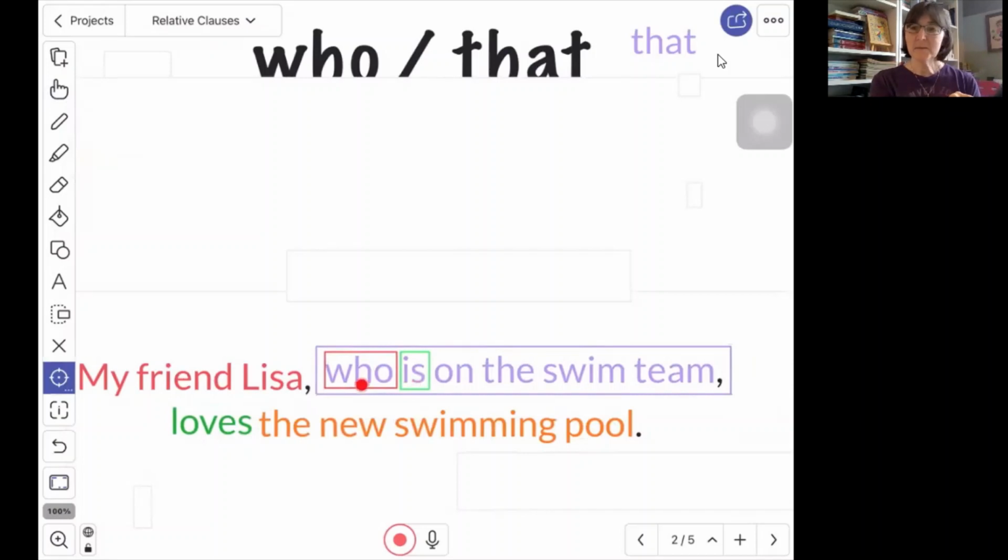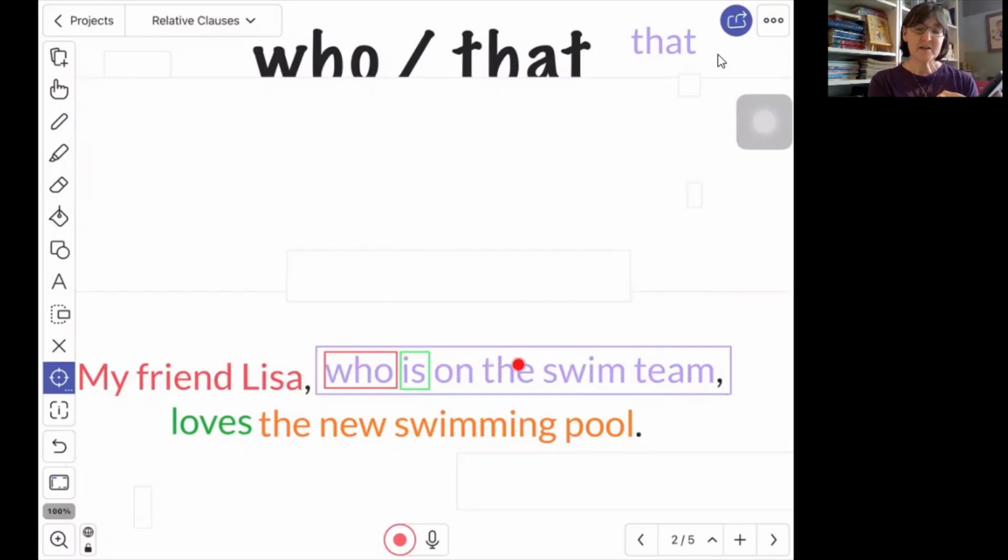It has a subject, which is the relative pronoun who. So a group of words with a subject and a verb, so it is a clause. It begins with the relative pronoun, so we know it's a relative clause. It's coming after a noun, so we know that it's giving us more information about my friend Lisa.